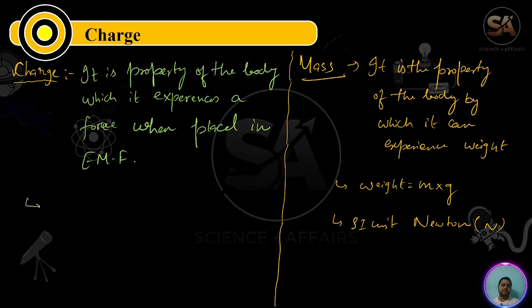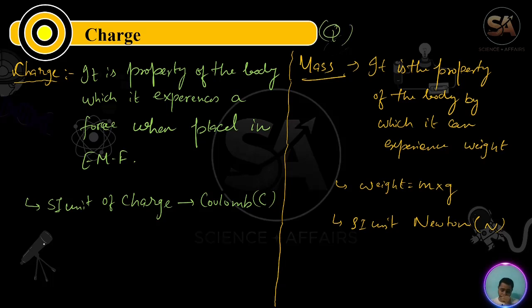What is the SI unit of charge? The SI unit of charge is the Coulomb, represented by capital C, and charge is represented by capital Q. If we are talking about units, what is the smallest unit of charge, and the largest unit?